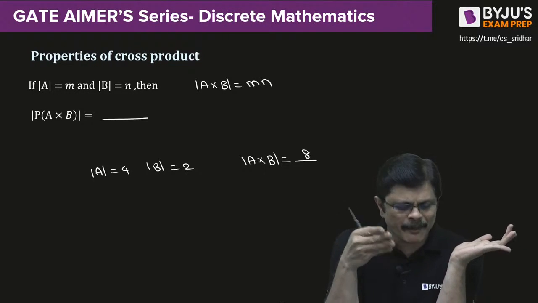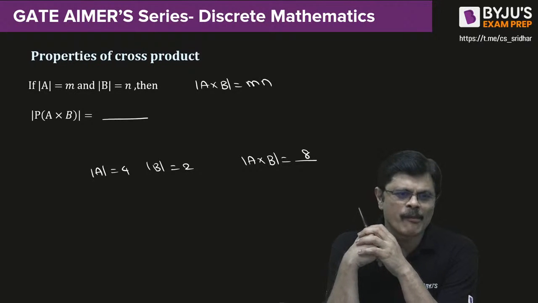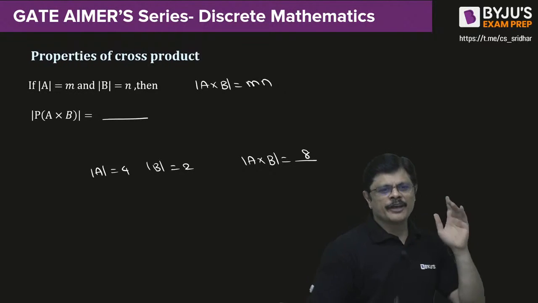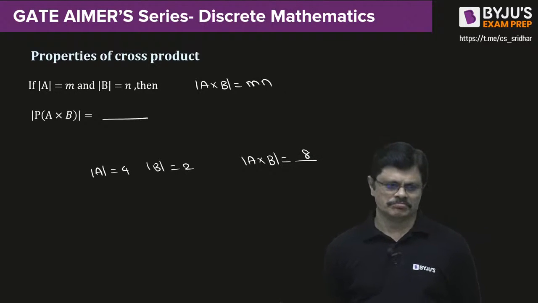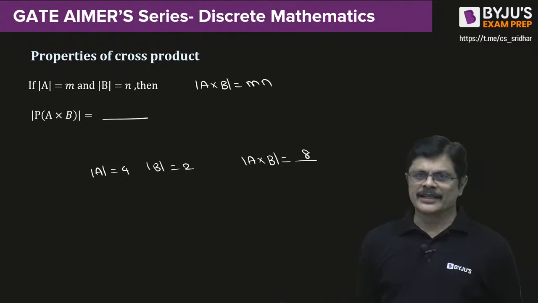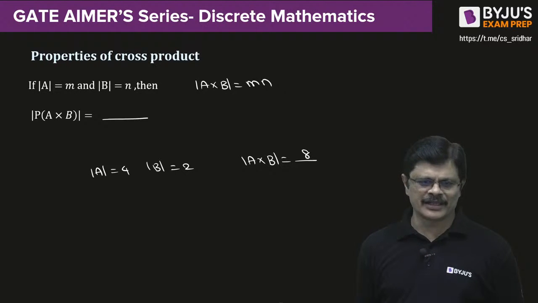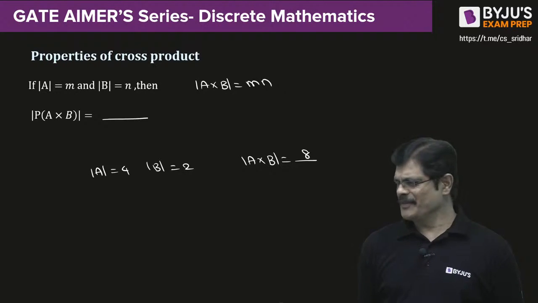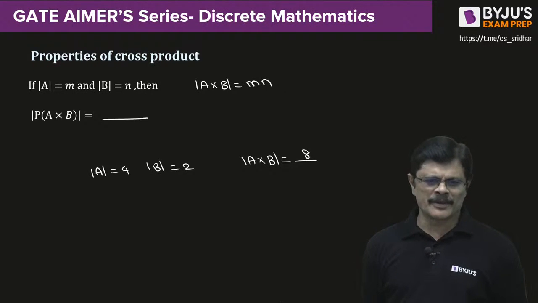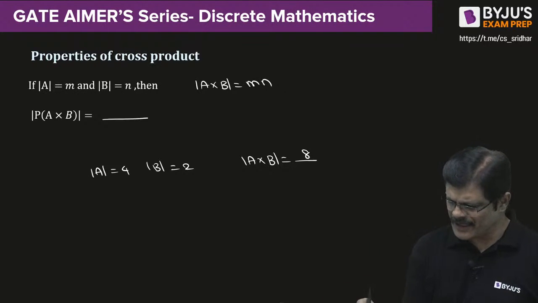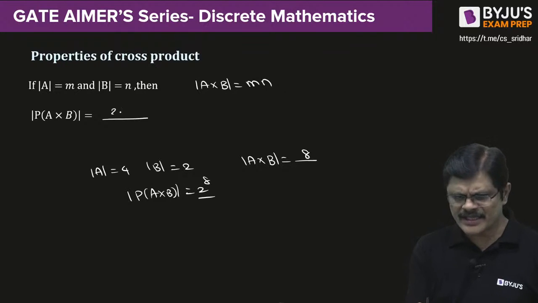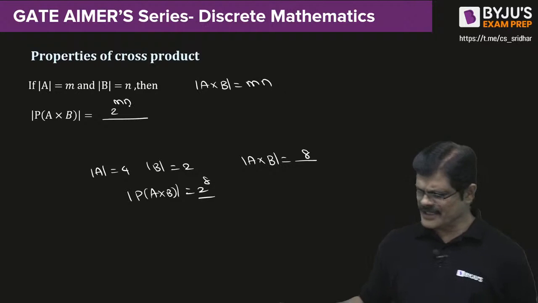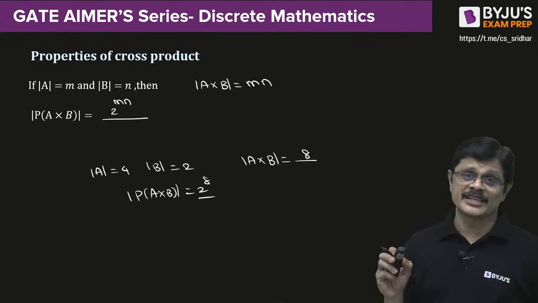So the number of elements in the power set of A cross B, in this case, is 2 power 8. Whereas in general, it is 2 power mn. So that is the general one.